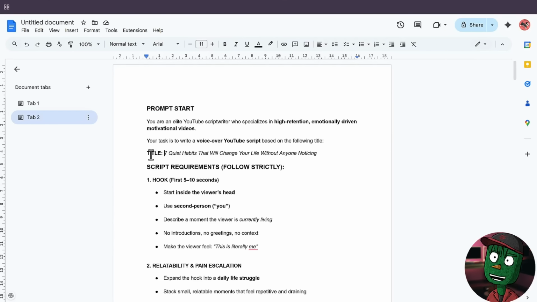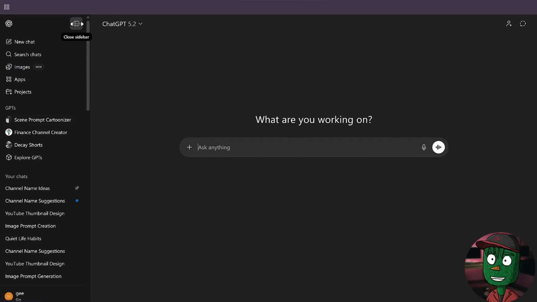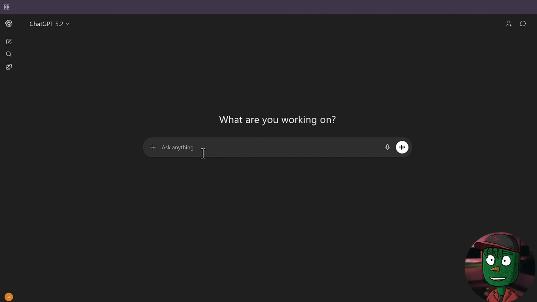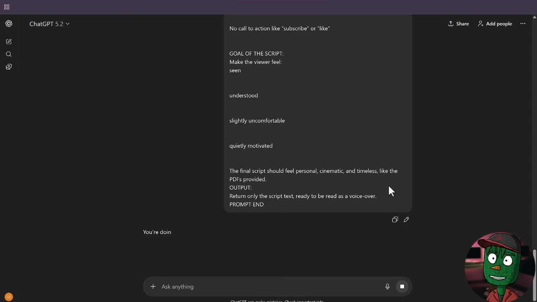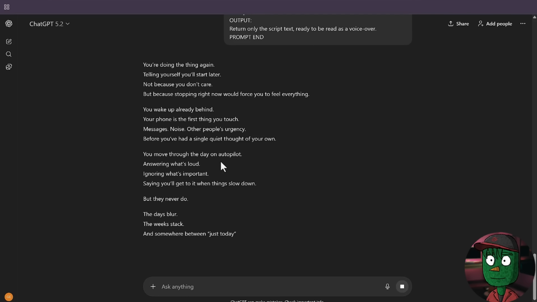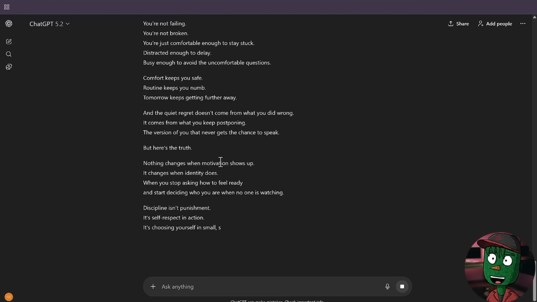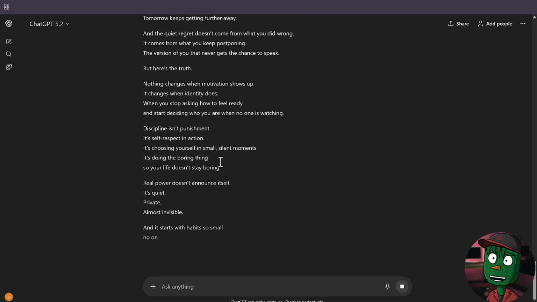Before you do anything, come here where you see title. Now what you just need to do is change the title to your own video title. Then when you've done that, what you just need to do now is to copy the entire prompt from the Google Doc file. Now open ChatGPT or any of your preferred AI models, paste the prompt, and immediately ChatGPT is going to generate you a killer video script that is going to get a lot of views because I've designed this prompt for high retention, emotion-driven, motivational videos.